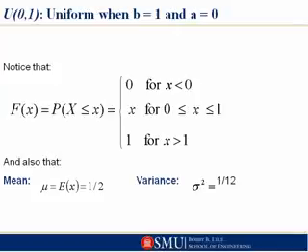In this case, the cumulative distribution function simplifies to just x, for a value of x between 0 and 1. The mean of this standard uniform distribution would be 1/2, and the variance is just equal to 1/12.